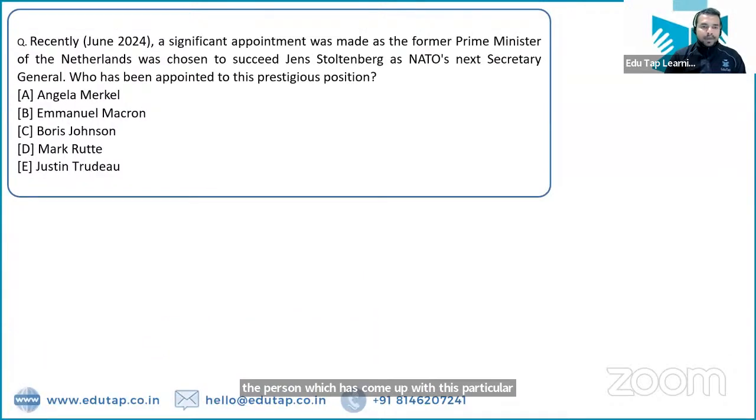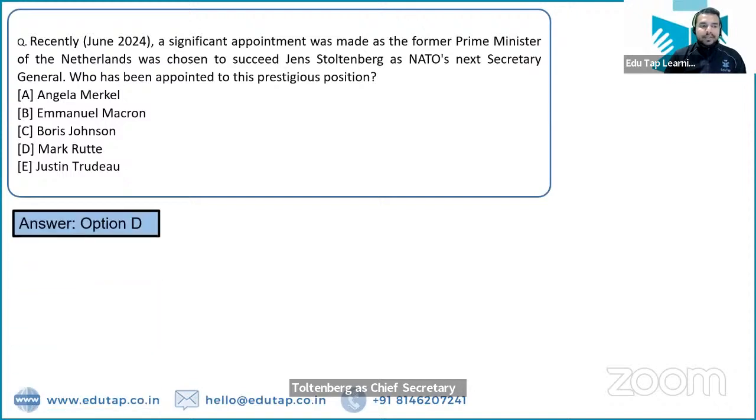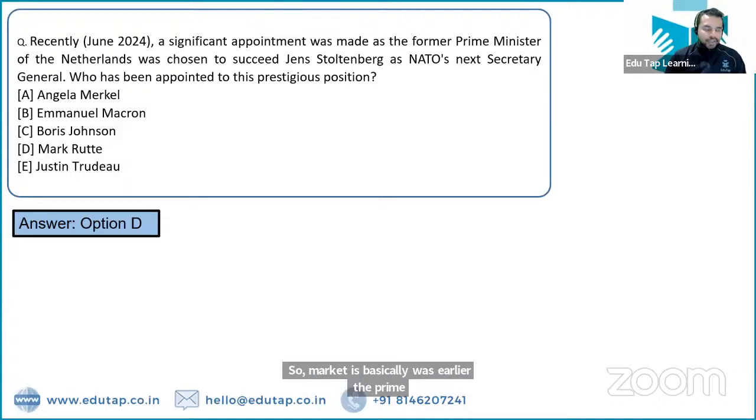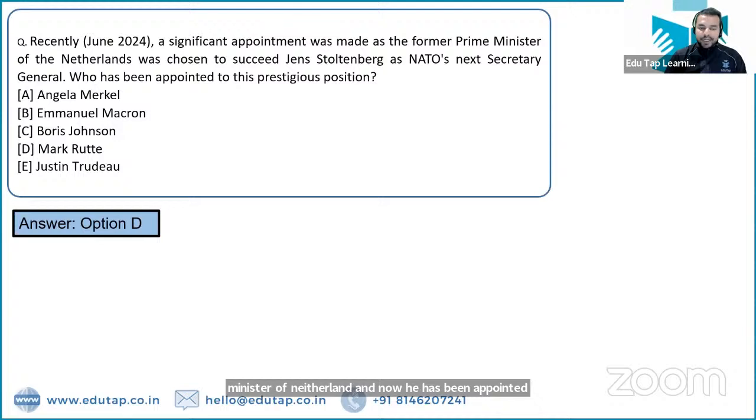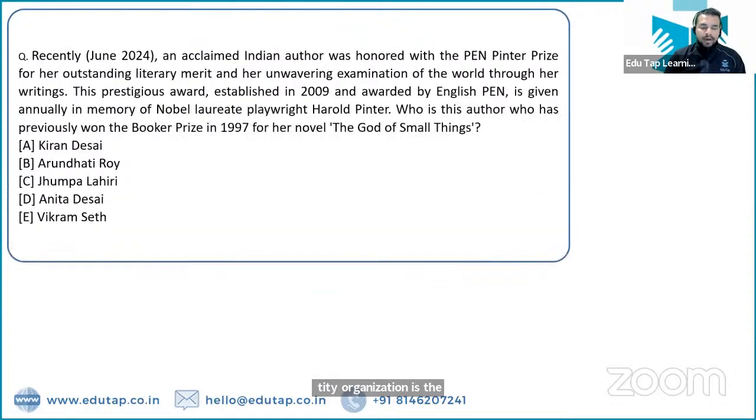Okay. Next question. So the former prime minister of the Netherlands who was chosen to succeed Jens Stoltenberg as NATO's chief. So who has become the next Secretary General of NATO? The person is Mark Rutte. So Mark Rutte was earlier the prime minister of the Netherlands and now he has been appointed as NATO's next secretary general. That is North Atlantic Treaty Organization. So the North Atlantic Treaty Organization will be headed by Mark Rutte.